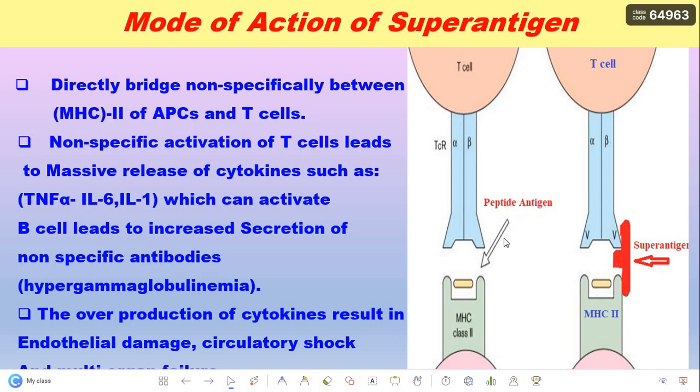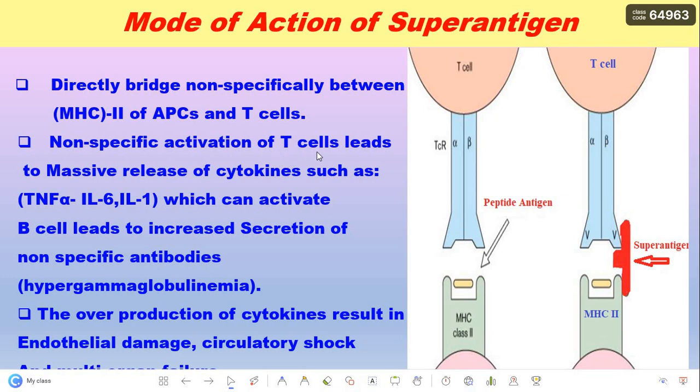The normal antigen enters the left side of the MHC, but the superantigen enters the right side, between the two regions, MHC2 and the variable beta region of the T cell receptor, directly bridging non-specifically between MHC2 of the antigen-presenting cell and the T cell.